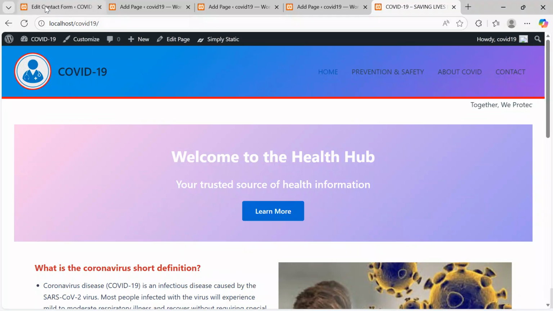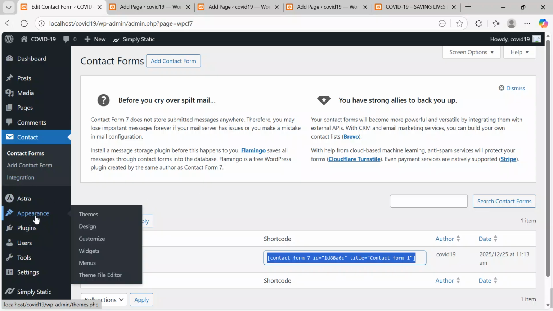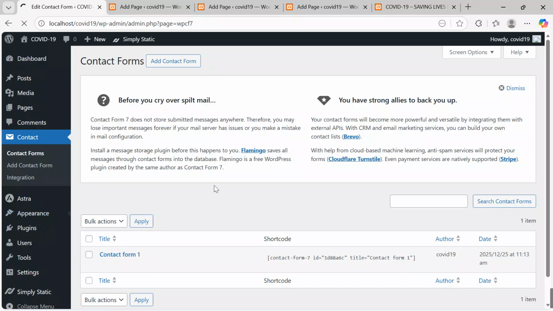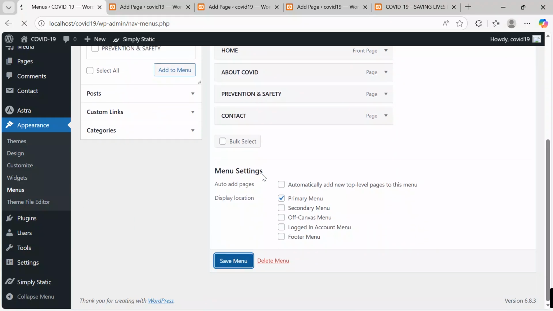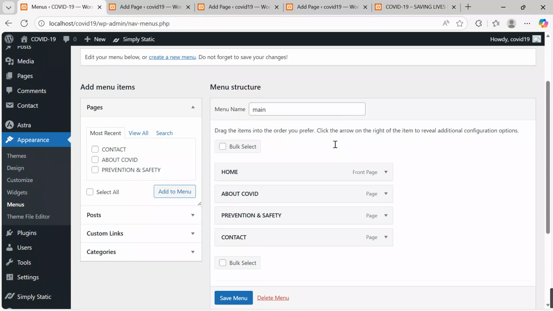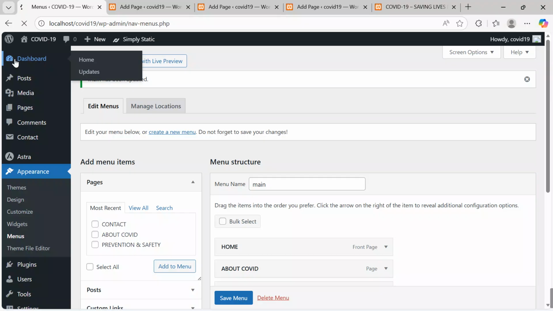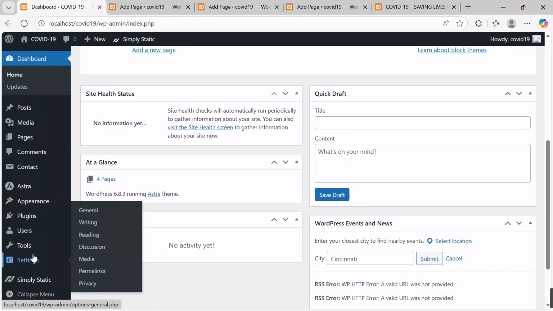So let me get back to my dashboard and then see a few options, and then we get it done and dusted. So let me first check back my menu. I see whether I can do some simple blending. I want to put this over here. Yes, so that the pages are well blended and well customized. So after having managed all that, I'll get back here to my dashboard to refresh a bit, and then I go to, now I say simply static.